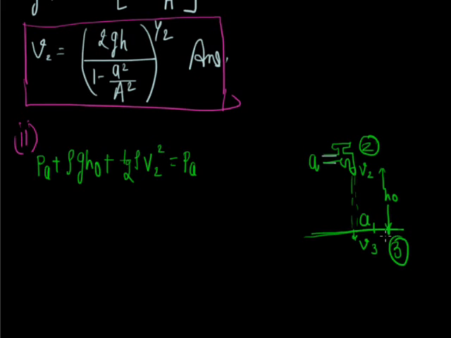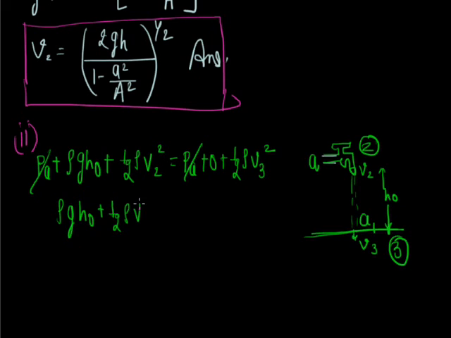Here height is 0, so 0 plus half rho v3 square. Now P atmosphere is cancelled out, so the remaining terms are rho g h0 plus half rho v2 square equals half rho v3 square.